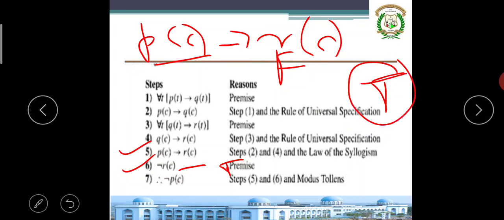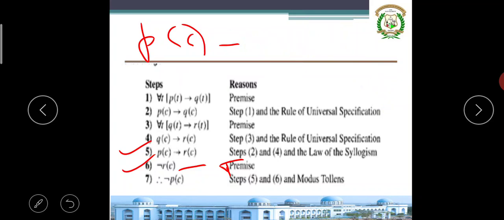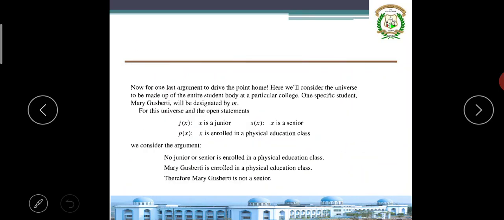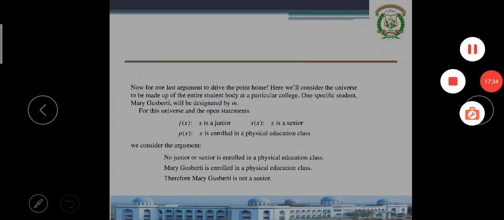But the whole answer is true, so P of c should be false. Then negation of P of c should be true. Like this way, you have to solve this. All the best.